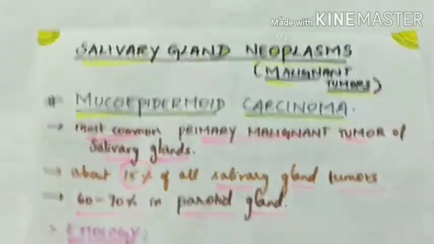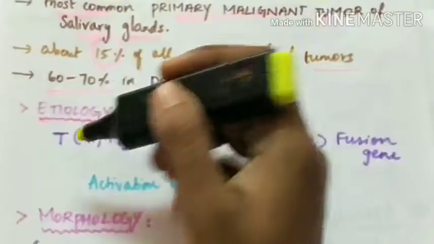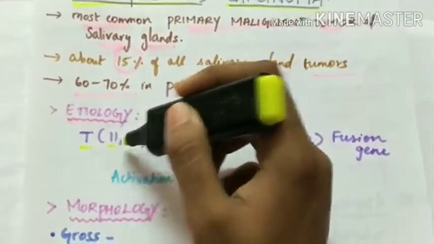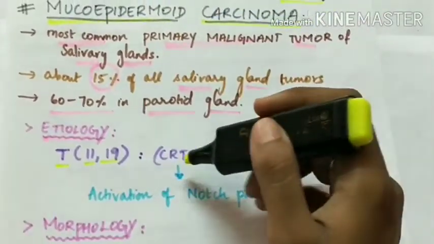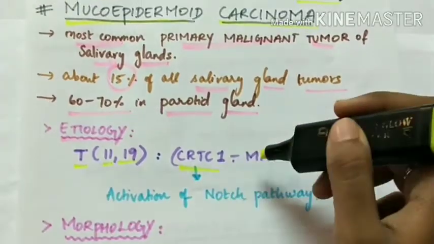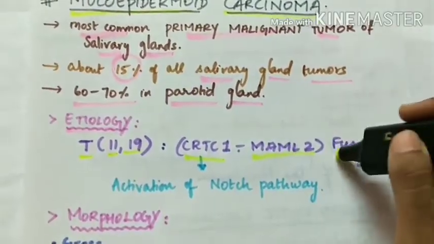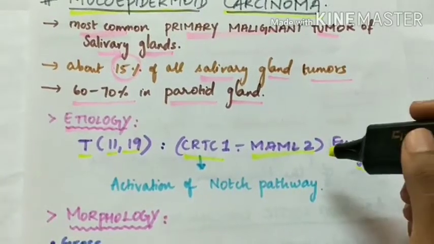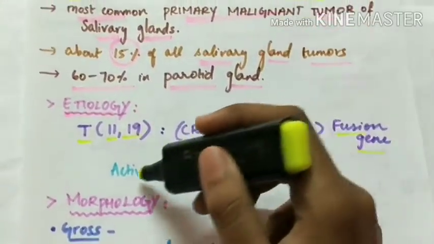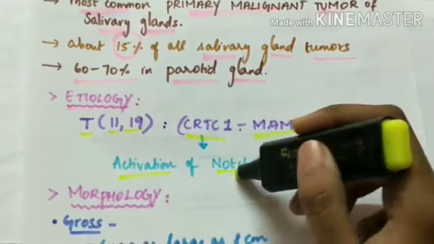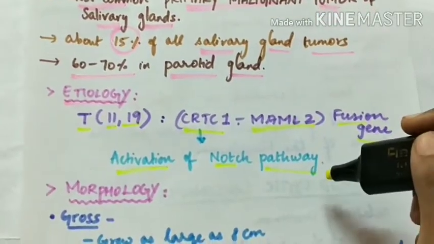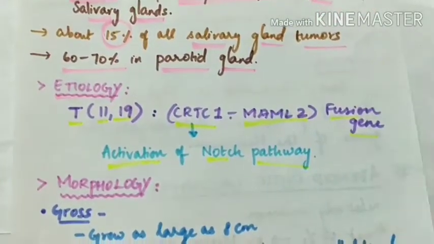Coming to the etiology, here there is translocation of chromosome 11-19 producing fusion transcript CRTC1 and MAML2. This is the fusion gene produced due to translocation. So this leads to the activation of Notch pathway and thereby producing the malignant tumor.